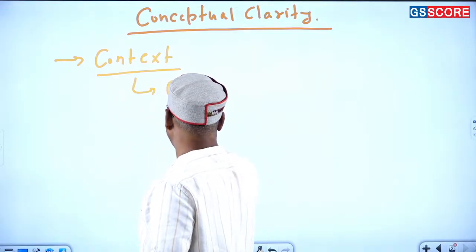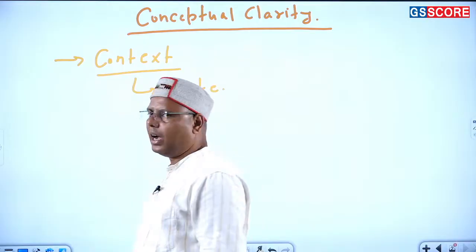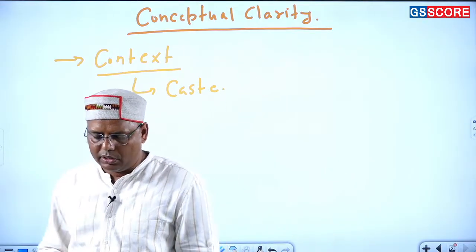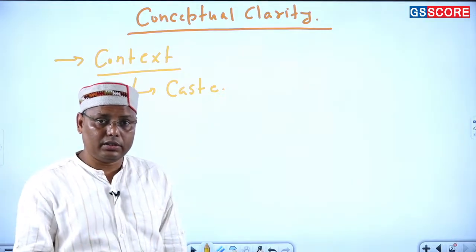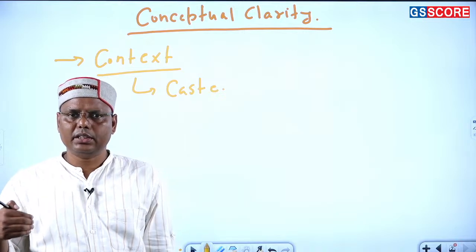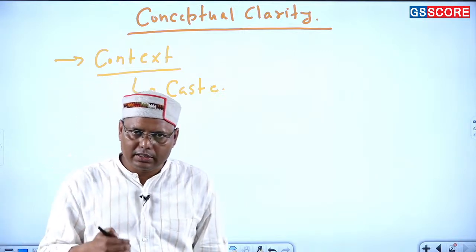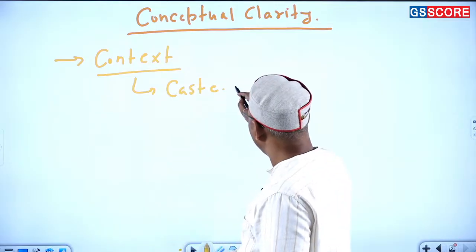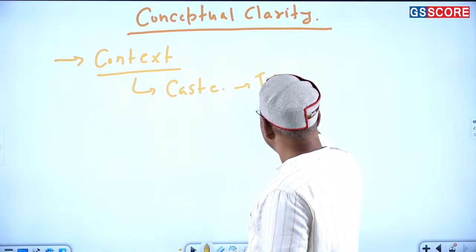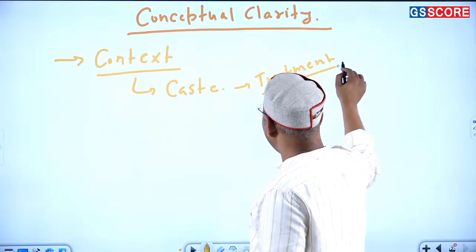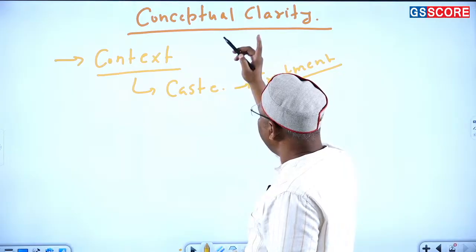Let's say there is one topic that you have been studying, caste. Caste you understand in history, in society also, in political science also. There are a number of subjects or disciplines in which you will study this particular topic, caste. But if I ask whether it is correct to say that the same sort of treatment is needed for this question of caste while writing the answer in every discipline?